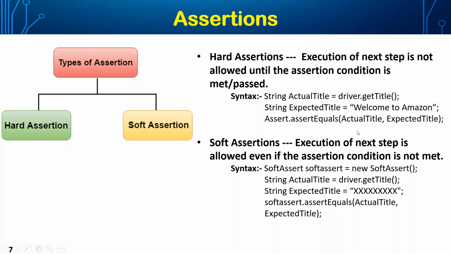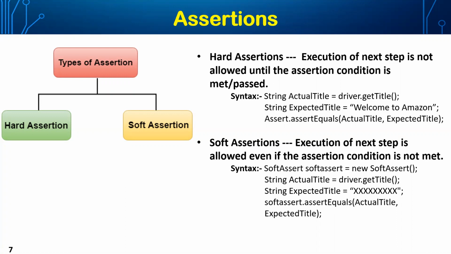In the case of hard assertion, if it passes, it goes on just like the normal flow. But if it fails in the hard assertion, it is a hard stop. But when it comes to soft assertion, even though it fails, the control will still go ahead with the next steps of execution. So this is the main difference between hard and soft assertion.